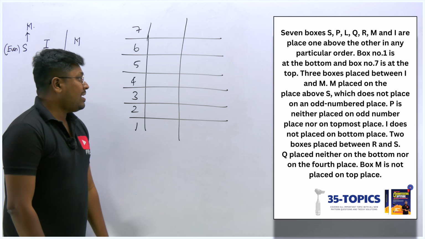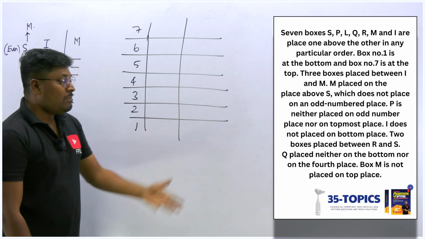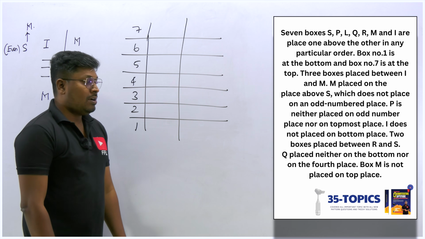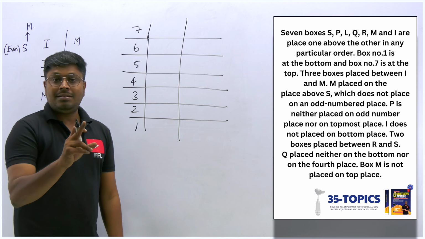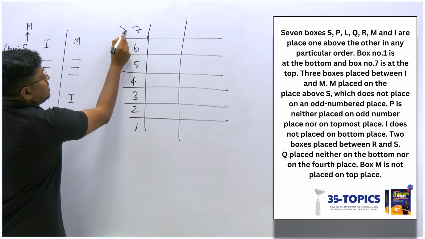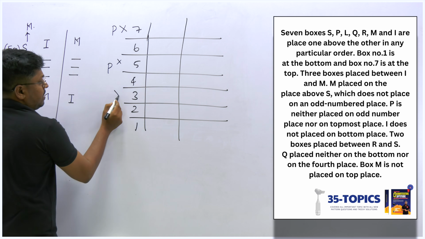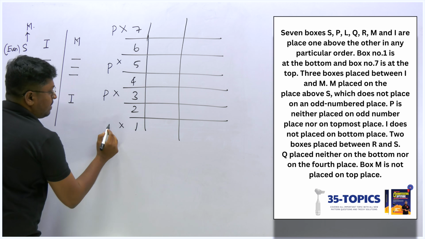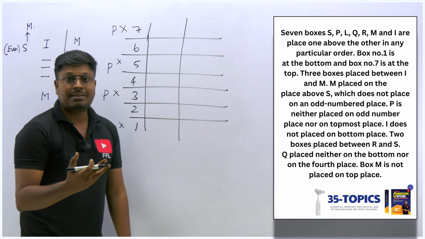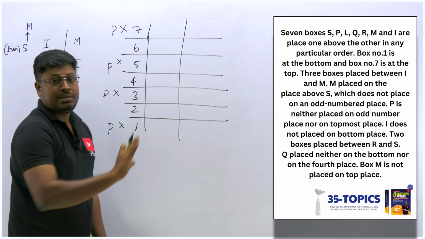Now, next point. I think we don't want to fix here because we will get many possibilities. So let me move to the next point. P is neither placed on an odd number nor on the topmost. So P is not on an odd number, and P is not on the topmost. Similarly, P will not be on the 5th position, nor the 3rd position, nor the 1st position. So all these odd-number places are where we can't fix P, as well as the topmost. Okay, the topmost is an odd number, right?